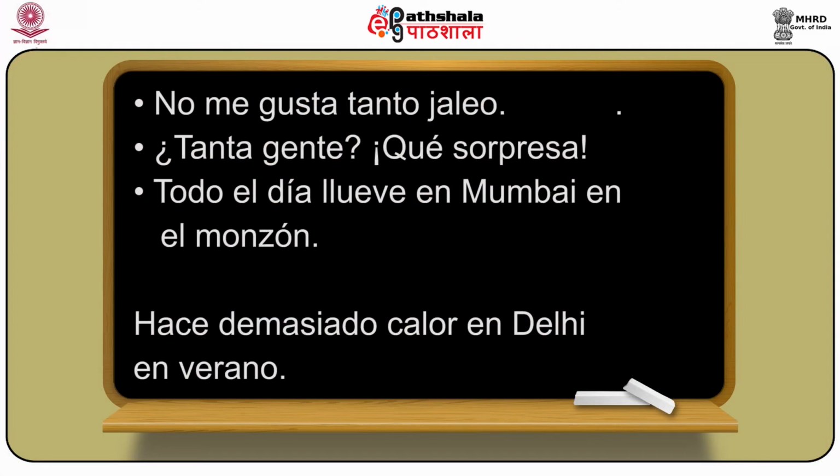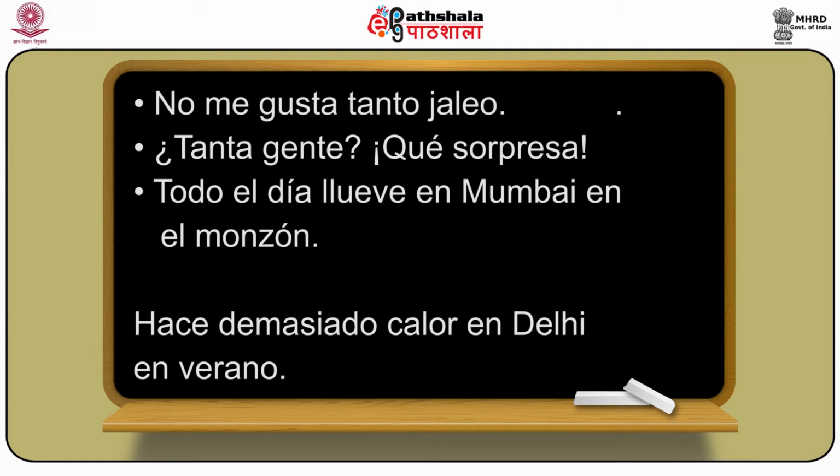Now let's see some examples of the indeterminate adjectives that we have just mentioned so that you can understand it better. The first example is with tanto. Tanto means so much. So if I say I don't like so much confusion, in Spanish it will be no me gusta tanto jaleo.